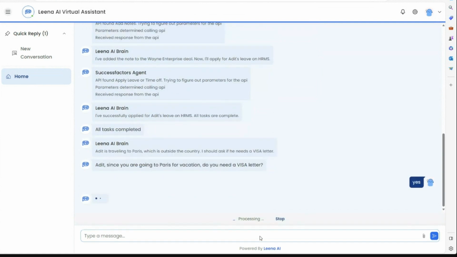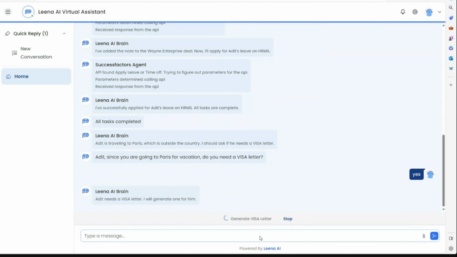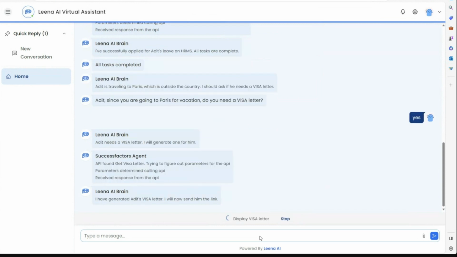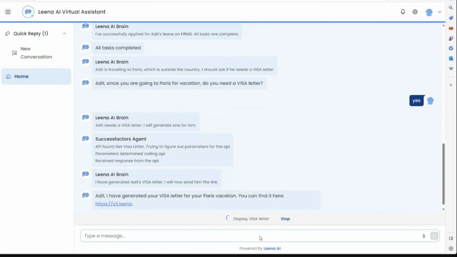As I say yes to I need a visa letter, it's going to go to the appropriate system to create a visa letter for me. Again, that Leena AI brain is going to find the appropriate parameters, find the appropriate system, call upon it all on its own, and generate that letter for me also without any human intervention whatsoever. As it calls upon those API parameters, it's going to find the information and create that visa letter for me also. We will send a link to that visa letter for reference also, and also display it here also.